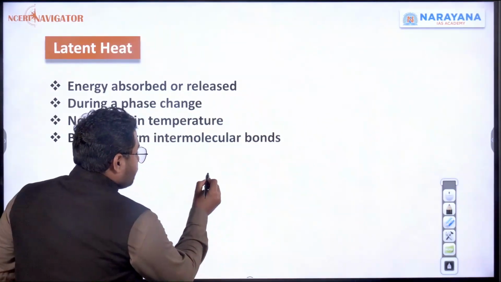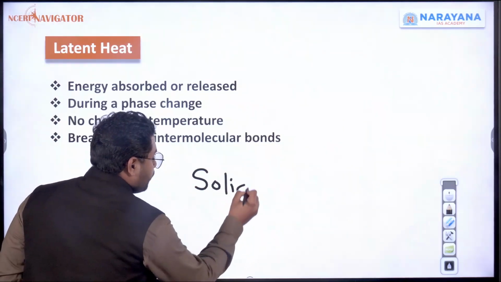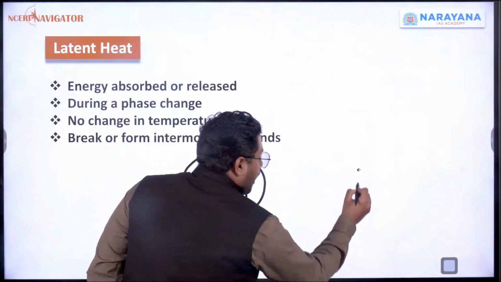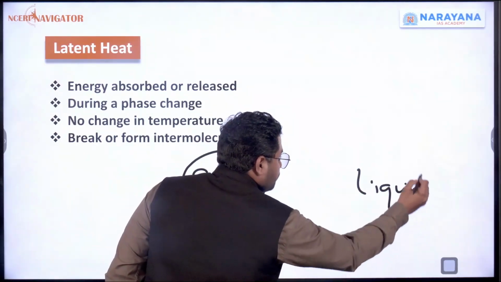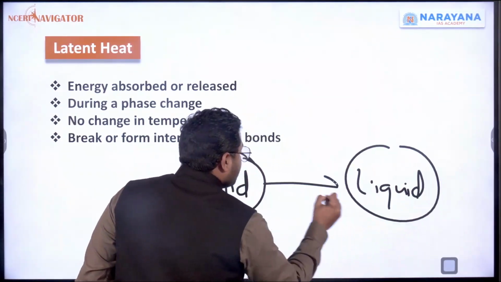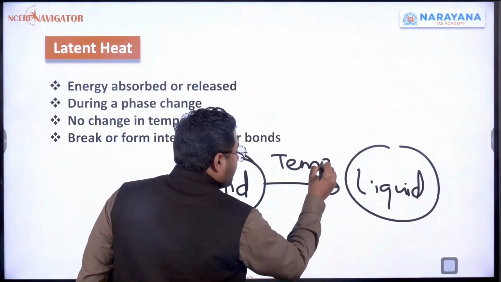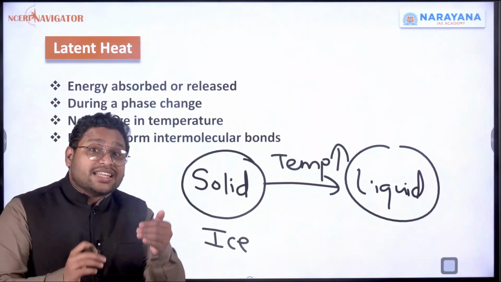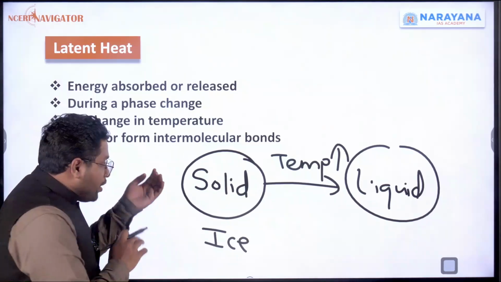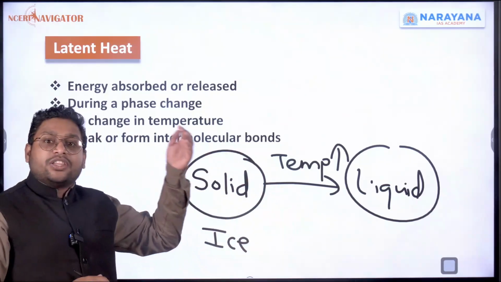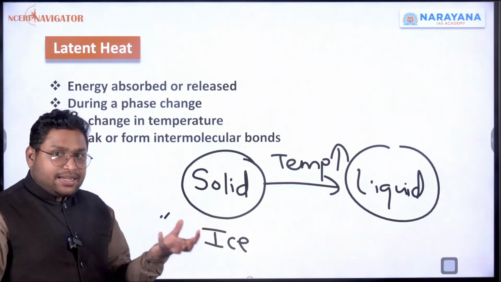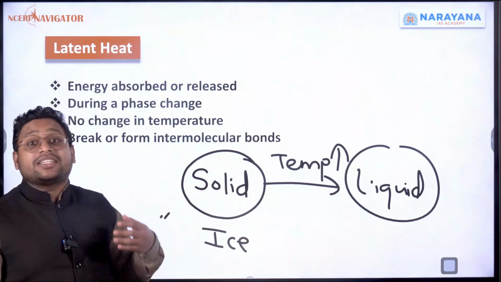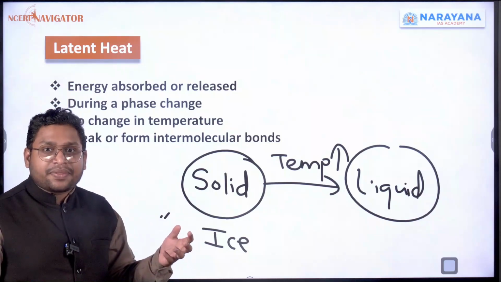So what happens, see, we have something in solid form. Again, for example, ice. And now we are saying that after increasing the temperature, it will get converted into liquid, but that doesn't really happen. When you are increasing temperature, let's say right now water is at 30 degree Celsius. We made it 50, we made it 60 degree, we made it 70 degree, right?